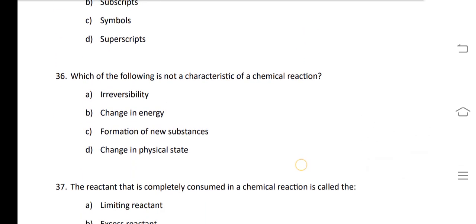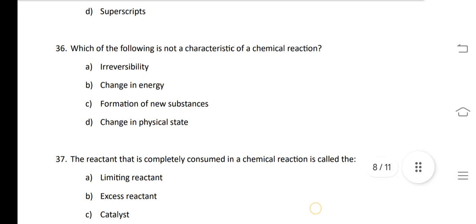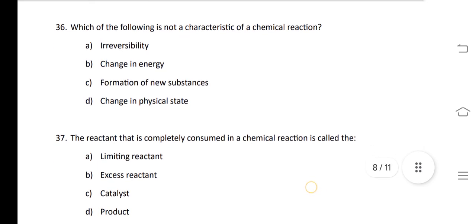Our next question is, which of the following is not a characteristic of a chemical change? In this question it is asked that which of the following is not a characteristic, that is change in energy. We do not discuss about the change in energy here.